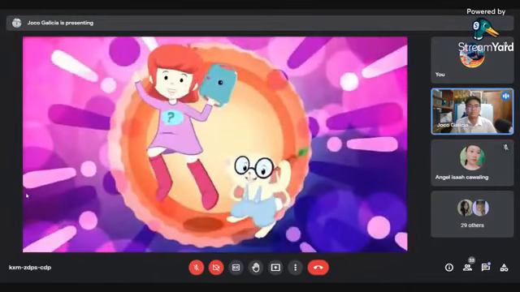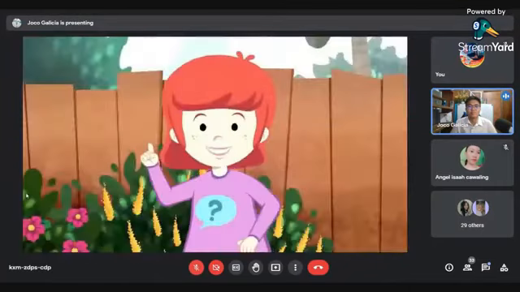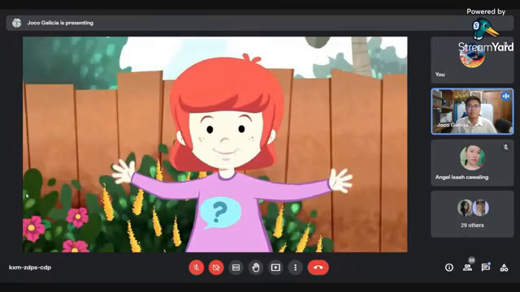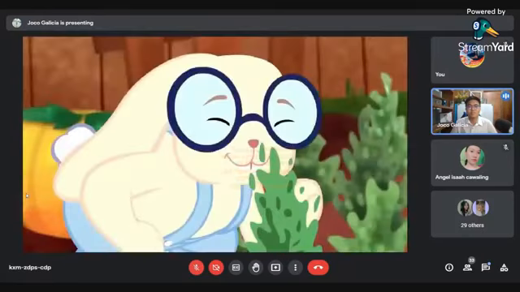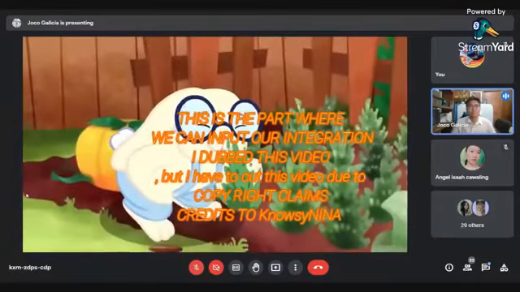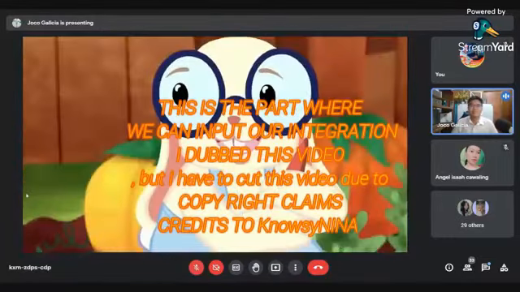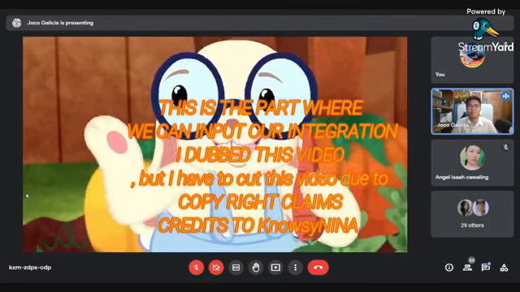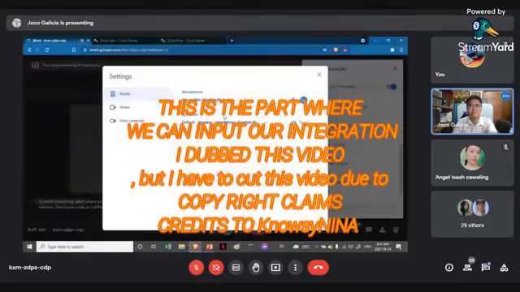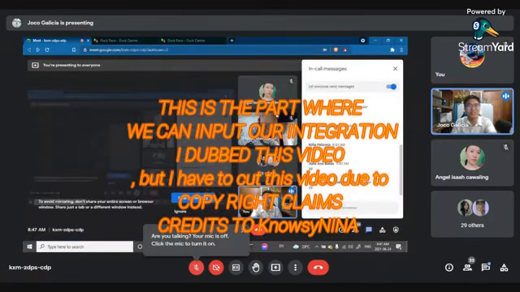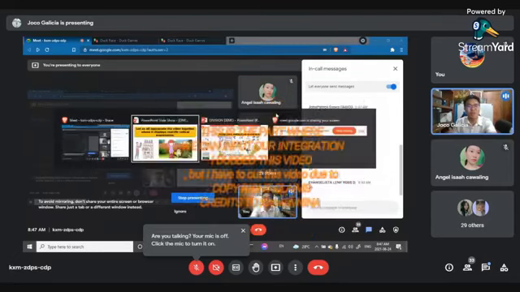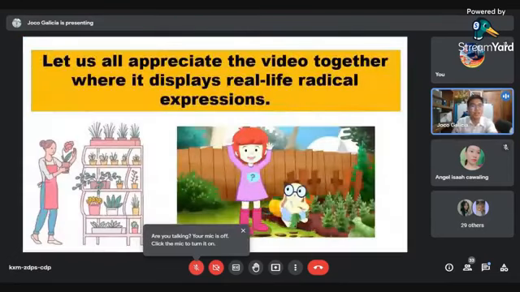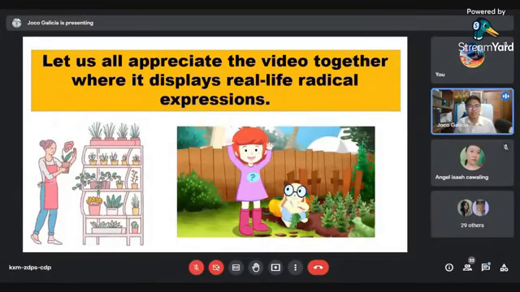Wow! Ngayon maayos na ang aking mga halaman. If you have plantitos or plantita relatives, you can help them using radical expressions.